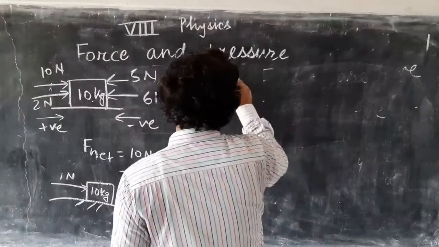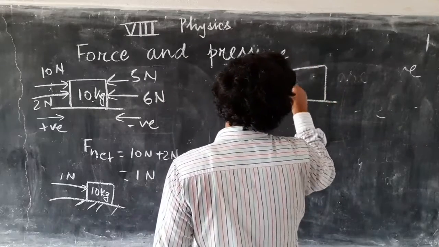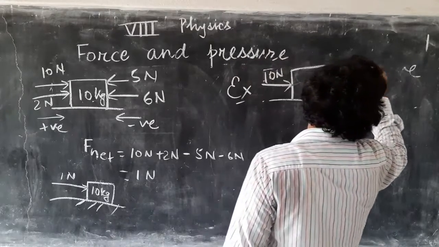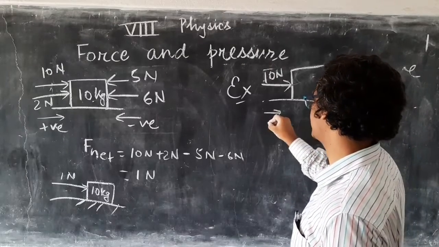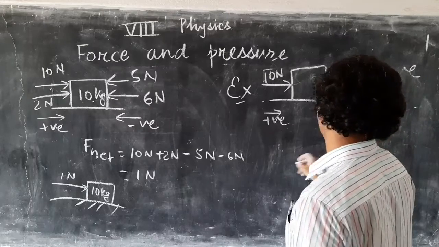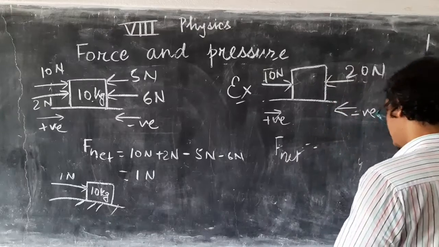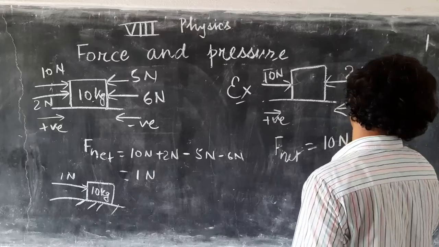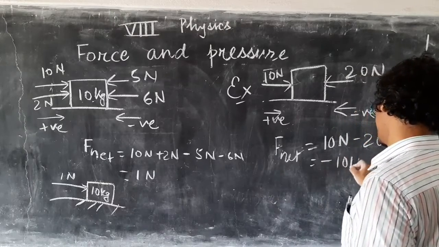Now let us take a second example. Suppose this is 10 Newton and this is 20 Newton. Now only two forces are here. I am taking this side as positive and this side as negative. So what is the net force here? Net force will be 10 Newton minus 20 Newton, which is equal to minus 10 Newton.